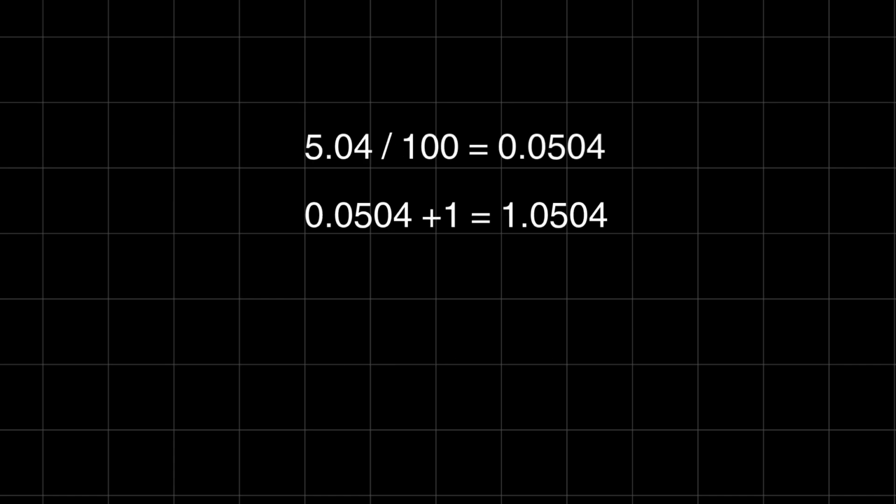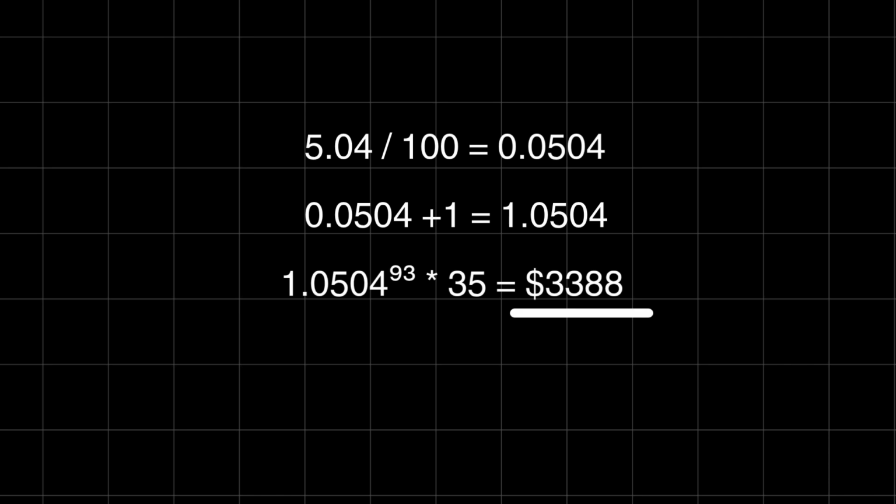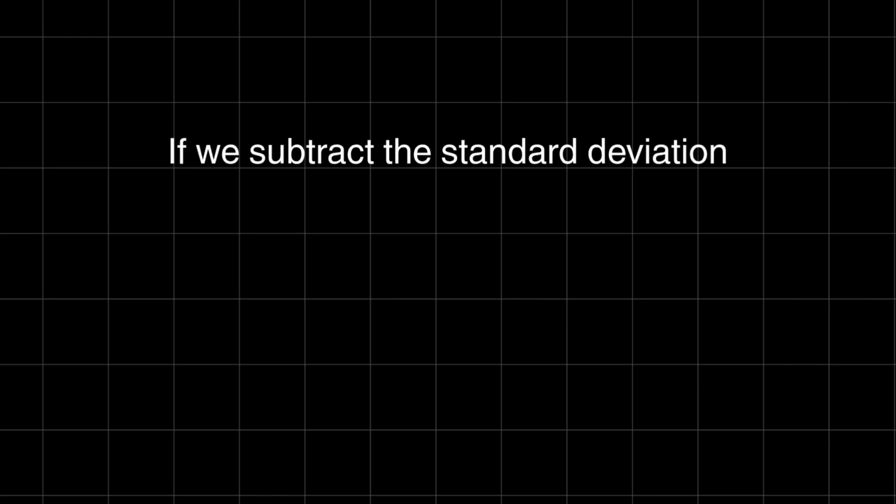We will divide this by 100 and add 1 and get 1.0504. Then we will raise it to the power of 93 years and multiply this by 35, which is the base price. We will get that gold should be worth $3,388 per ounce now, and this is the upper limit. If we subtract the standard deviation from the interest rate, we get an interest rate of 4.29. We will do the same calculation process and get a price of $1,740 per ounce. This way we will get the lower limit, and that is basically how we found the range.